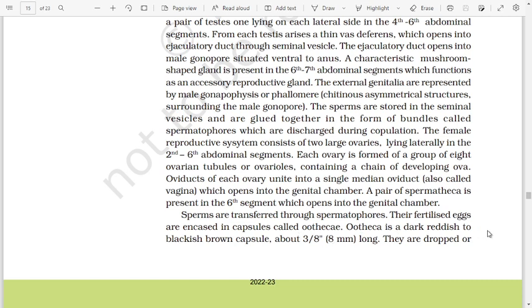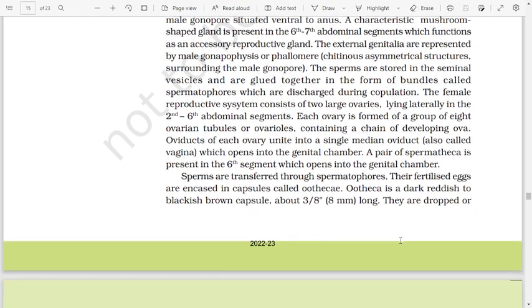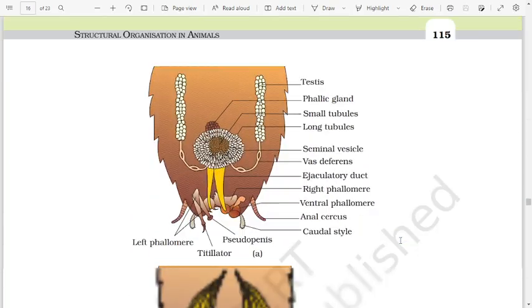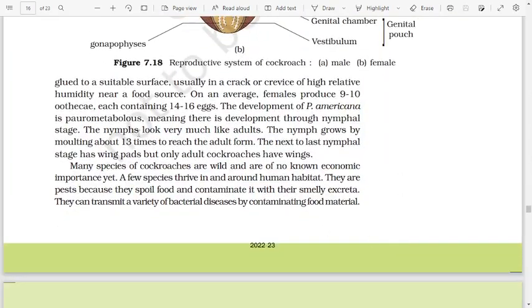Ootheca is a dark reddish to blackish brown capsule about 3/8 inch long. They are dropped or glued to a suitable surface, usually in a crack or crevice of high relative humidity near a food source. On an average, a female produces 9 to 10 oothecae, each containing 14 to 16 eggs. The development of P. americana is paurometabolous, meaning there is development through the nymphal stage.